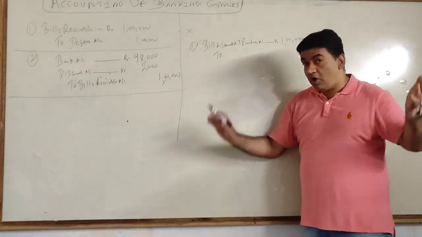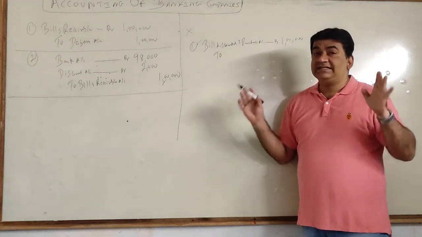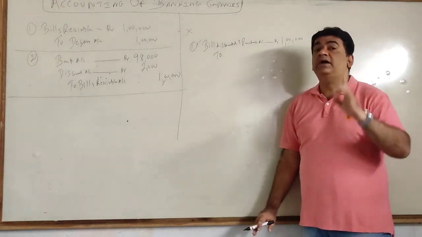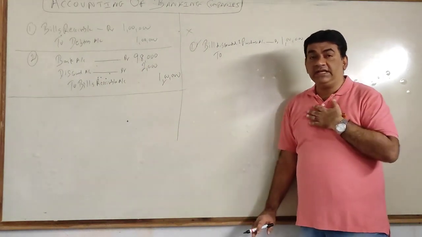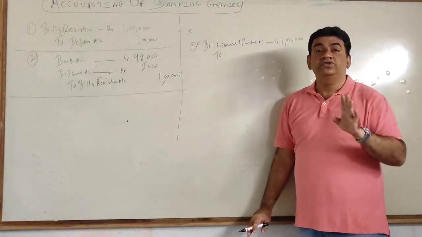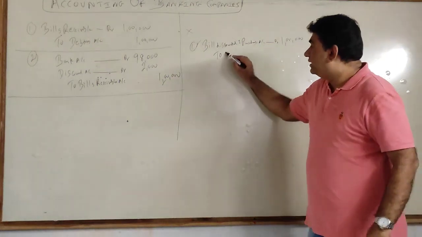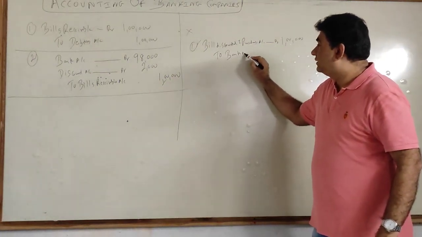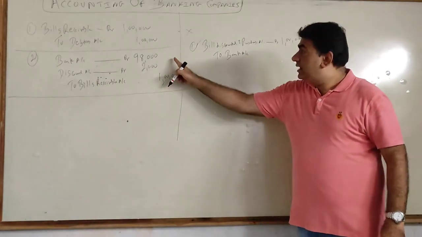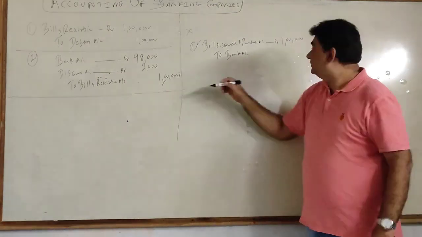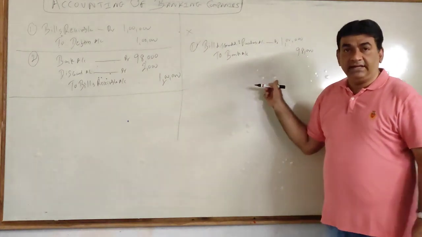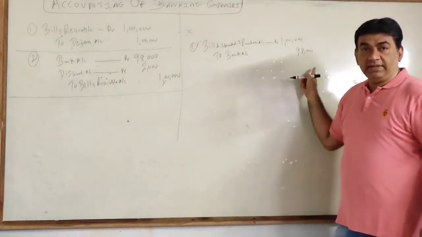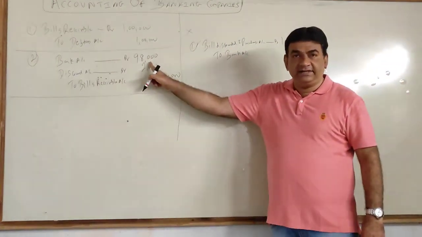In practical life, there are some banks which are supposed to open an account with other banks. So even the banks, when they receive money or pay money, they use a bank account. So the bank will make the payment. I got 98. The bank has paid me 98. Only when the bank pays me 98, I will get 98.